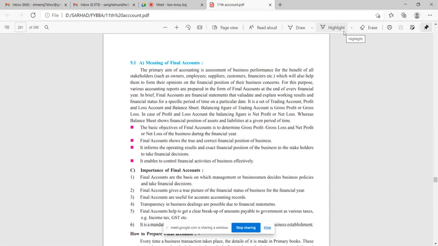whatever you do, that is your report card. In short, we can say that is your report card. In a whole year, whatever you are doing will be reflected in your final accounts. That will show you your financial condition, that is, how much profit you are earning, then how much assets and liabilities you have at the end of the year. Assets means properties you own, and liabilities means amounts that you have to pay to other people.